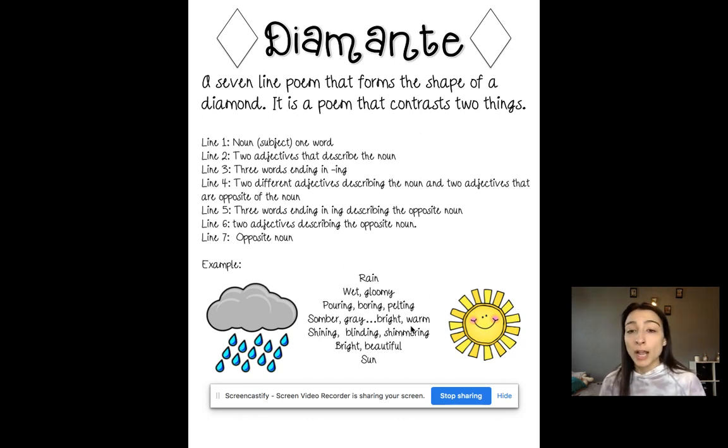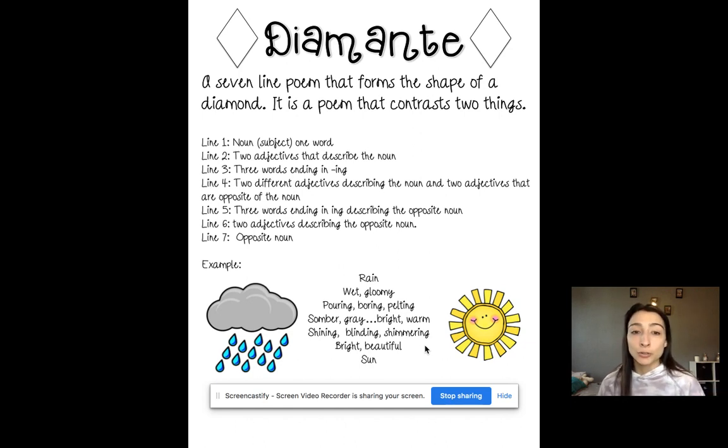Now, your next 3 lines are all going to be about your new noun, how you're going to end your Diamante poem. So then you're going to do 3 words ending in ing again, but these 3 words are going to describe your opposite noun. So I have 3 words: shining, blinding, and shimmering, and they are all describing my sun. They're not describing the rain anymore. And then you go to the next line, which is going to just be 2 adjectives again, but they are describing the sun. So I picked bright and beautiful. And then the last line is very simple. You just put the opposite noun that you picked.